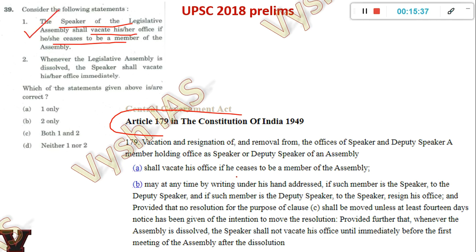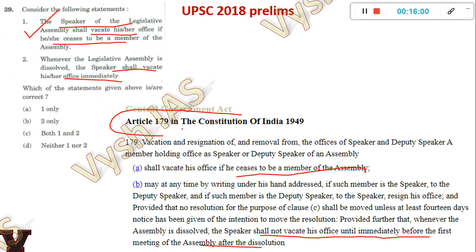See, if he ceases to be a member of the assembly, then whenever the Legislative Assembly is dissolved, the Speaker shall vacate his or her office immediately. But that is not there. See, the Speaker shall not vacate office immediately before the first meeting of the assembly after the dissolution. So after the first meeting, only then that person has to resign. So it's direct words taken from here. It's nothing like anything new invented. So this comes every year.